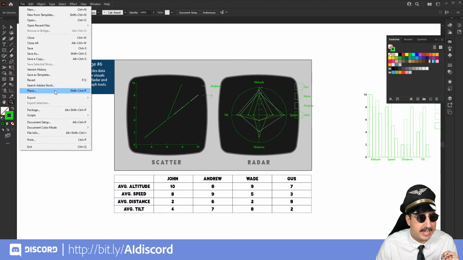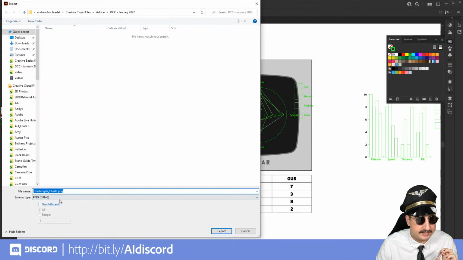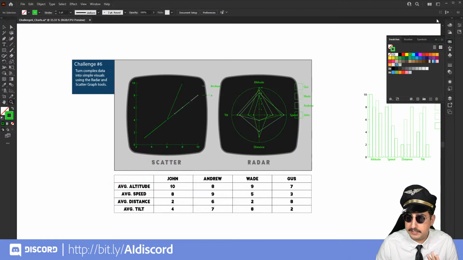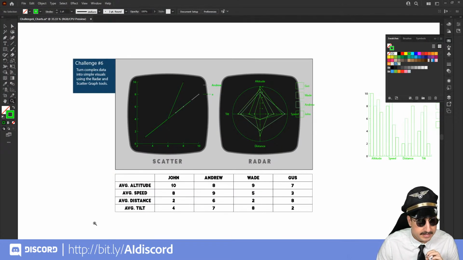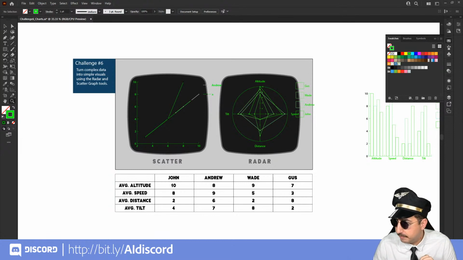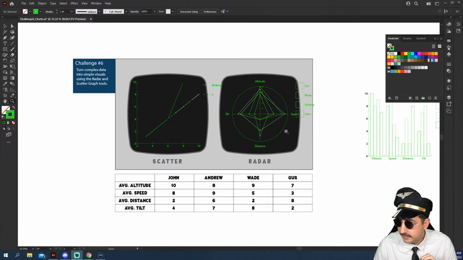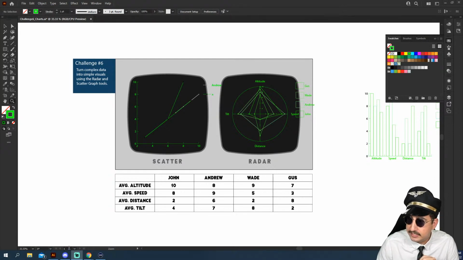And again, we're going to go to File, Export, Export As, and from here we are going to click on Use Artboards, and then the PNG. We want to make sure that our artboard range is also set to whatever artboard we are using. Now, if we want to see the artboard that we are using, there is a way to see that. Let me go ahead and do this. There we go. The artboard is actually down here at the bottom. Hold on. You guys can't see it. I got you. There we go. The artboard is right here. You can see a little number. Now it is in that bottom panel. So this little number there says 1, and that will show you whatever artboard is selected.